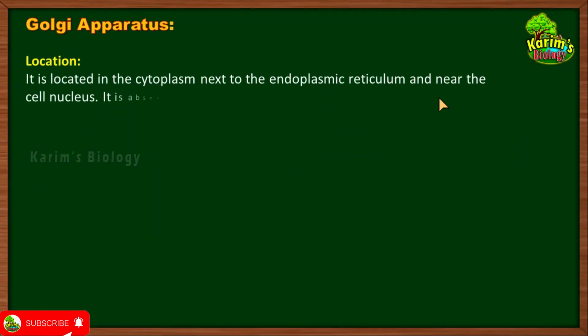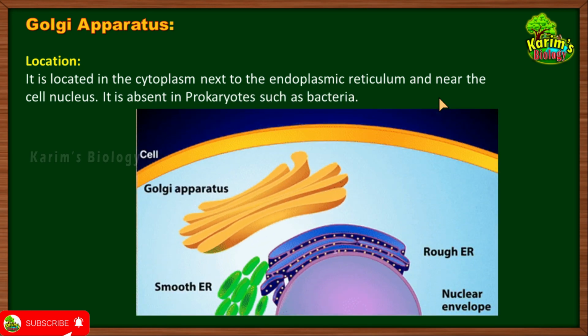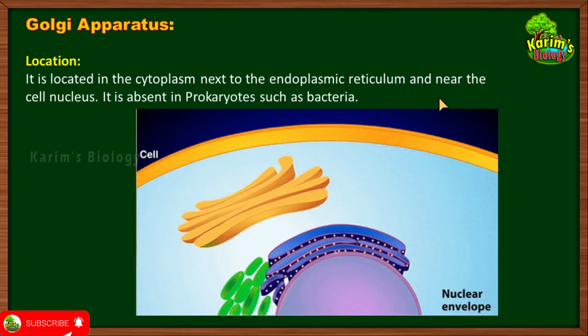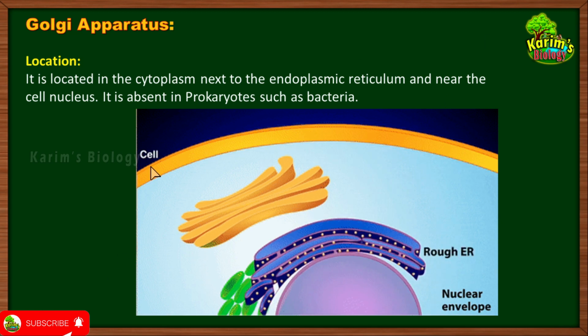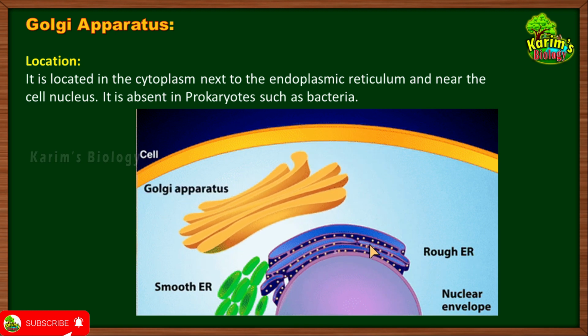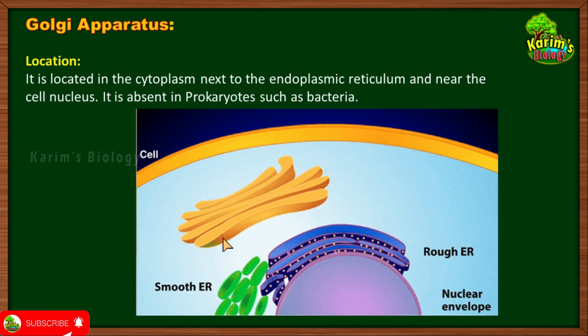As I told you that it is located in the cytoplasm next to endoplasmic reticulum and near the cell nucleus. It is absent in prokaryotes such as bacteria. This point I have mentioned earlier, that this is the cell, this is cell membrane, this is the cytoplasm, this is nucleus over here, and this is the cell organelle that we have spoken about in the previous session called endoplasmic reticulum. Okay, beside endoplasmic reticulum you can see some flattened sac-like structures which are stacked together. This is called Golgi apparatus or Golgi complex.